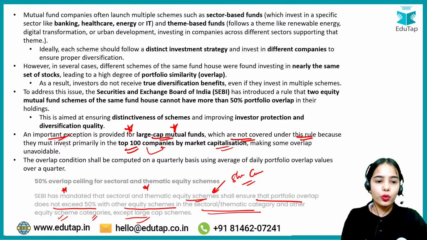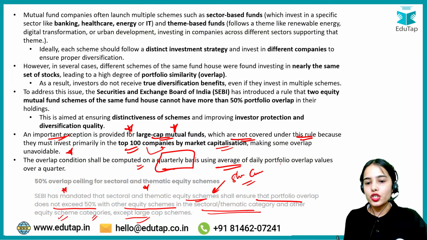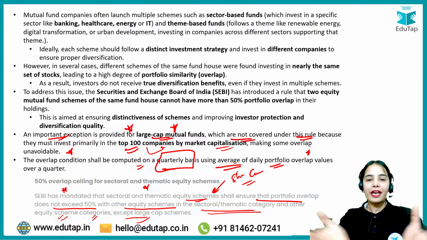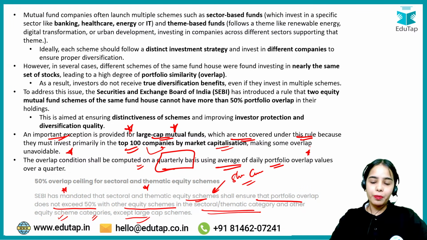That is the idea. Now the overlap condition shall be computed on a quarterly basis using the average of the daily portfolio overlap values over a quarter. So the overlap condition will be computed on a quarterly basis, seeing the average of daily portfolio overlap values.